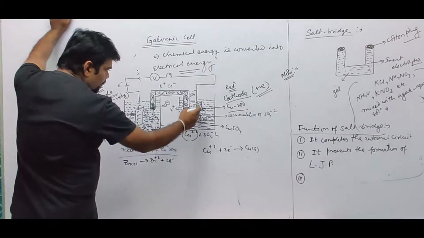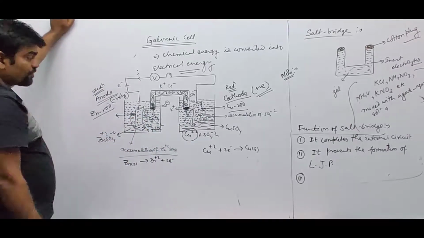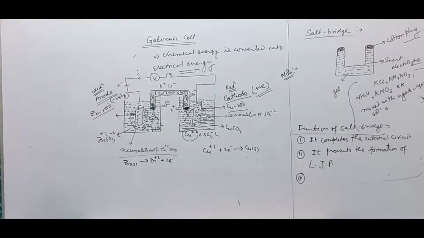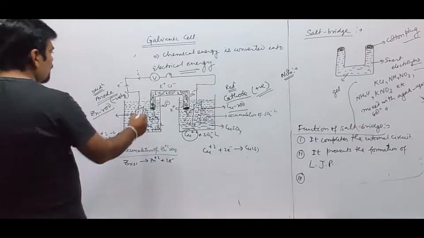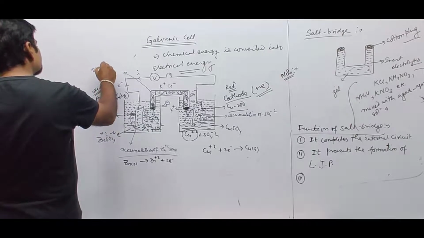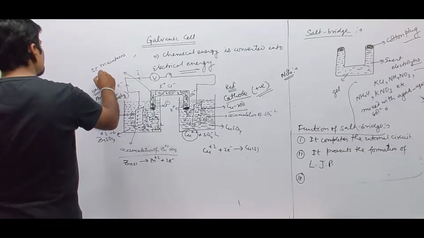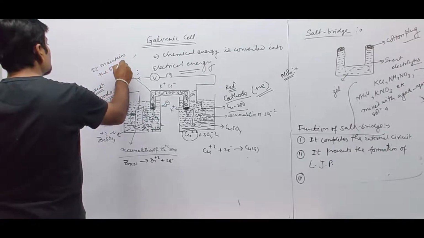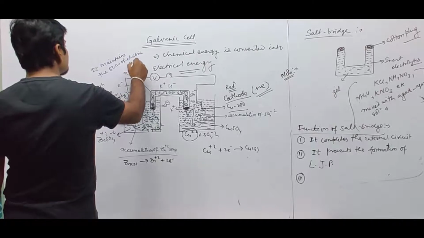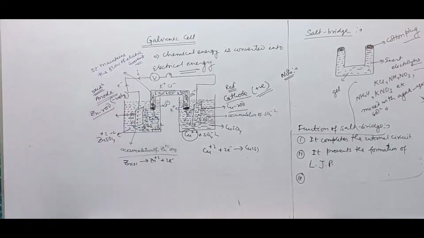So this electrode now will be free from sulfate ions and zinc ions, and now it maintains the flow of electric current. It maintains the flow of electric current, but allows ions to move across.